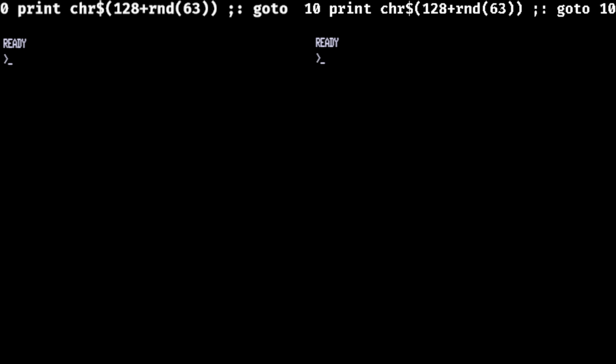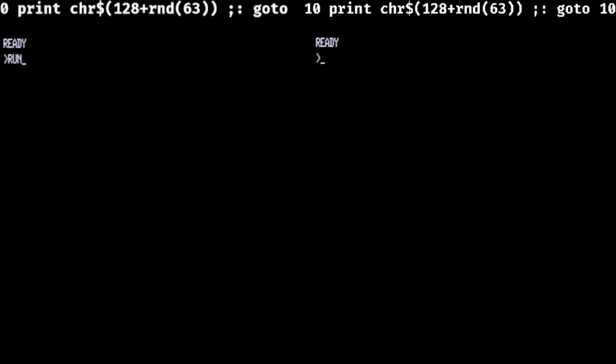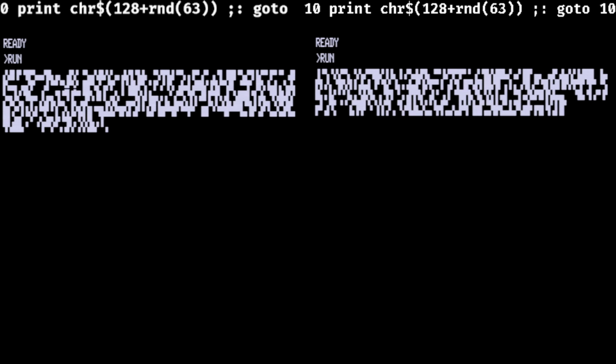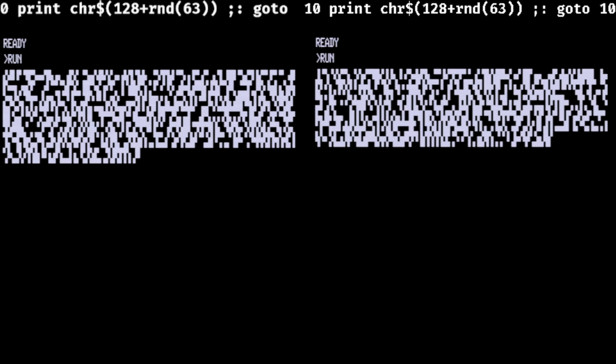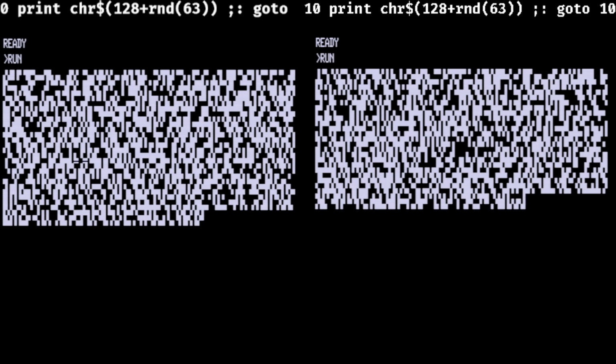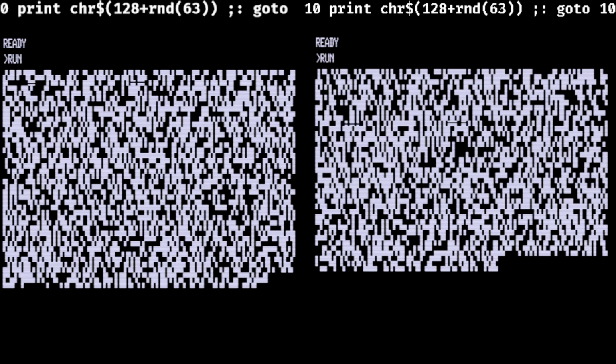Today we're racing 0 print versus 10 print. This is a random character generating version of the maze code that you find on a Commodore computer. This is just random characters in this case because there aren't really those slash graphic characters. First we're starting off launching 0 print and 10 print via macro, with 0 print going milliseconds sooner.